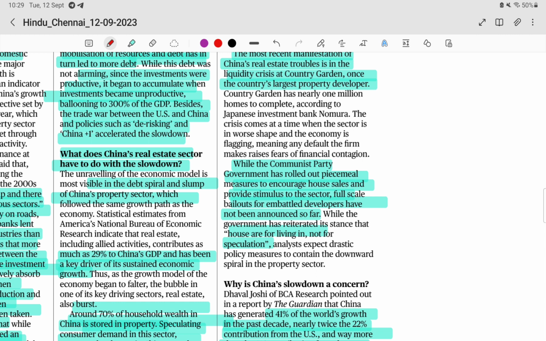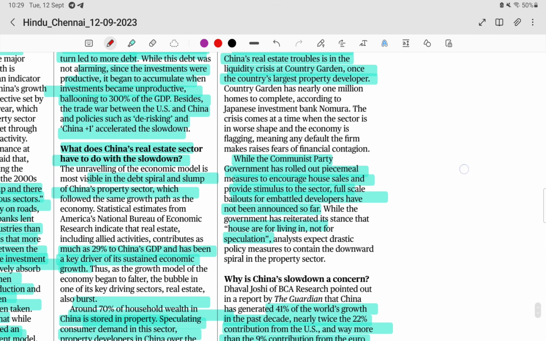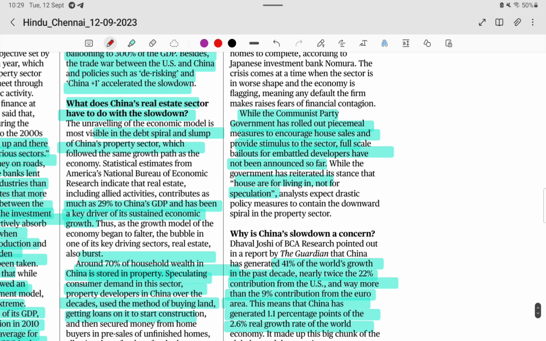Then we can conclude that China is facing a big problem, because China depends on nearly 29% of its GDP from the real estate sector. That is very huge, so China should focus on the real estate sector. That is what happened around the 1929 economic crisis. Real estate is the biggest problem for any country in an economic crisis.